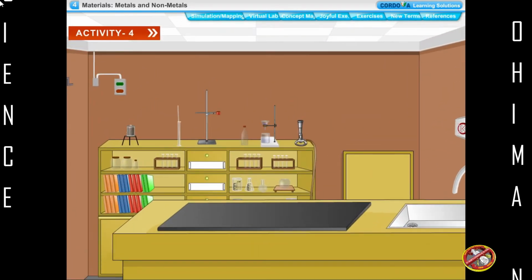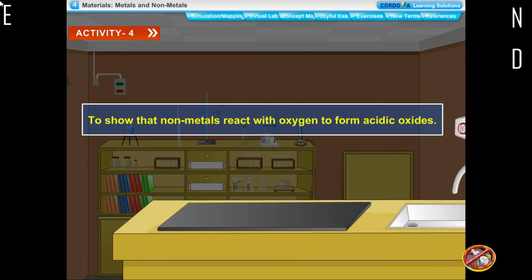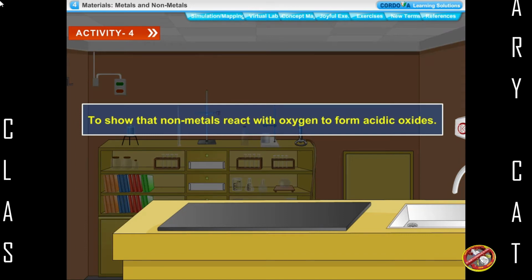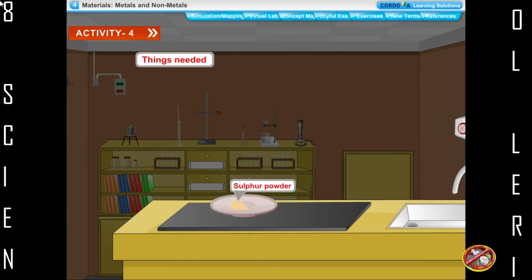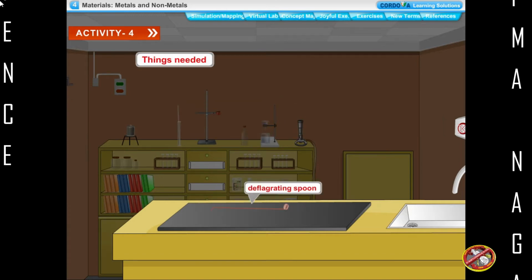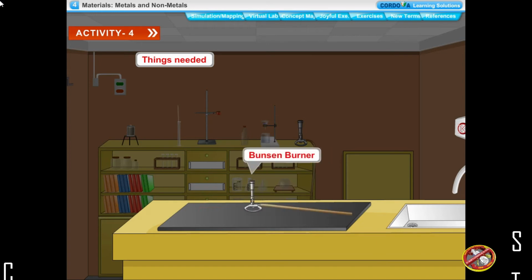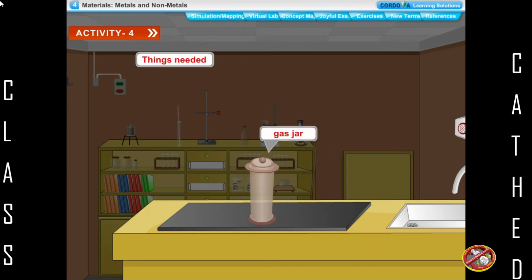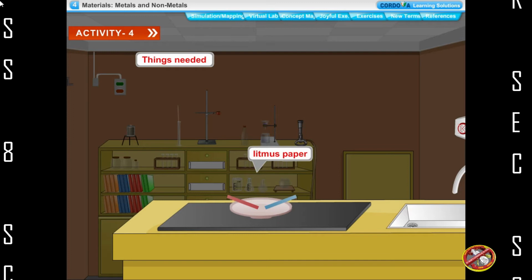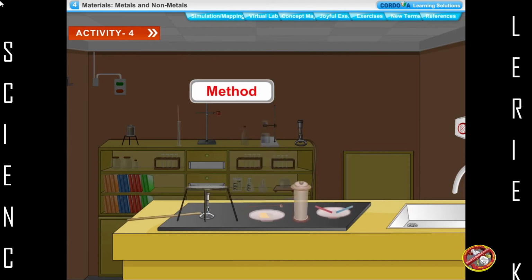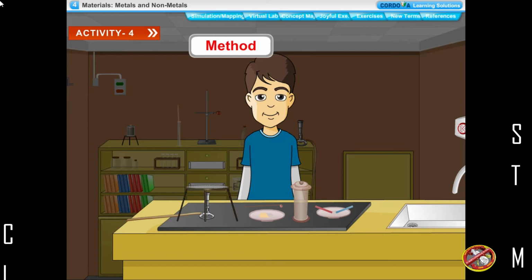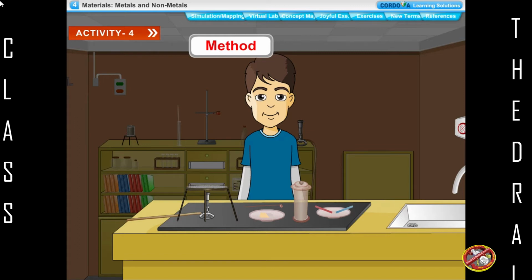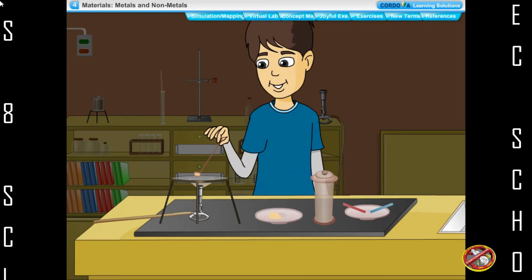Activity 4. To show that non-metals react with oxygen to form acidic oxides. Things needed: sulfur powder, deflagrating spoon, Bunsen burner, gas jar, red and blue litmus paper. Method: sulfur is a non-metal. We take a small amount of sulfur powder in a deflagrating spoon and heat it over a flame.